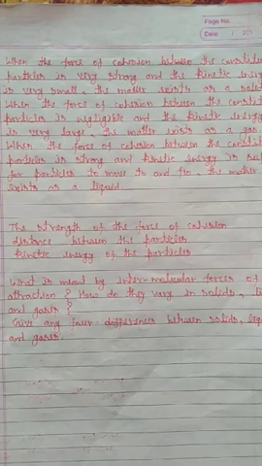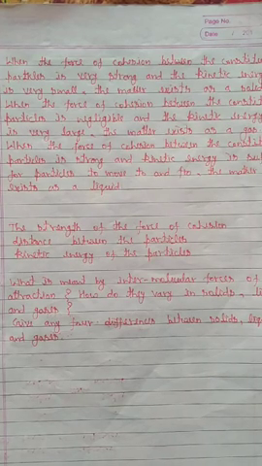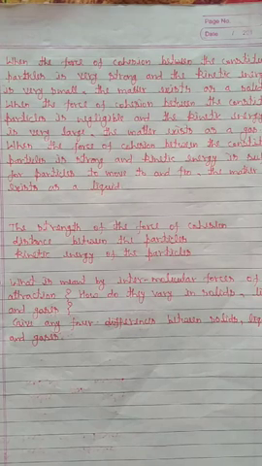Now the fifth difference: solids cannot be compressed, liquids can be compressed to some extent, and gases can be easily compressed.